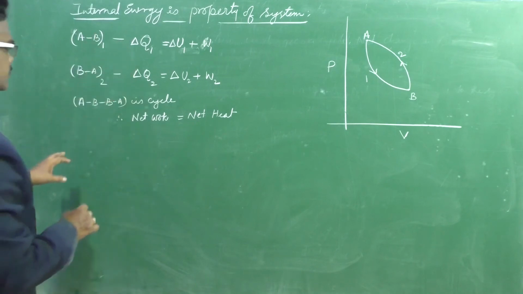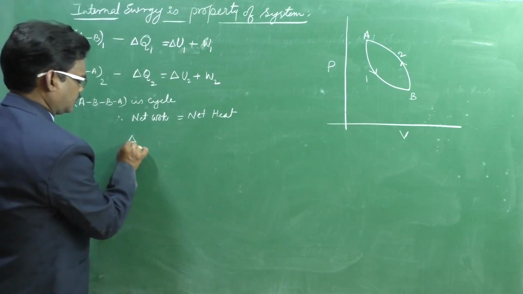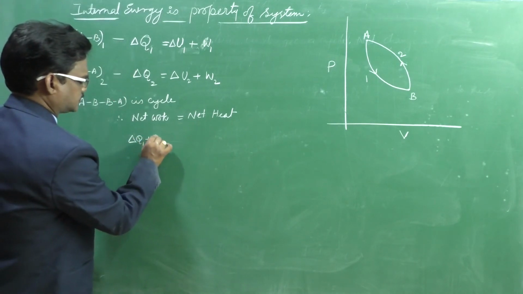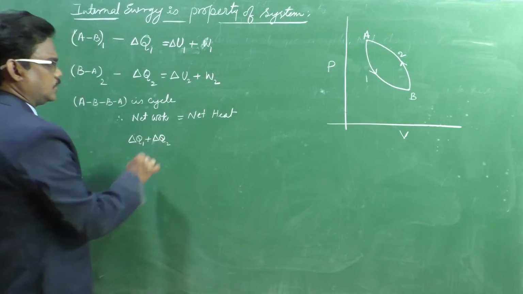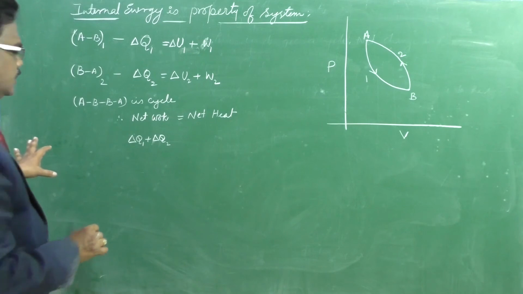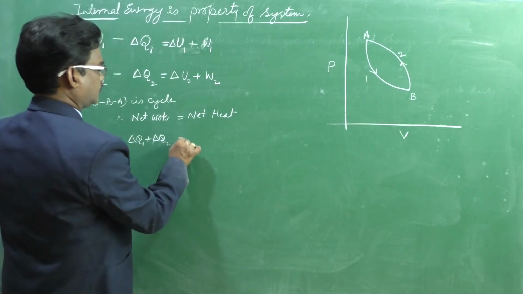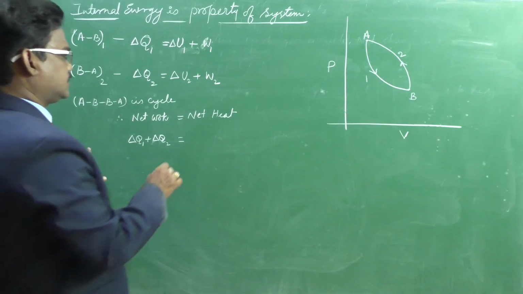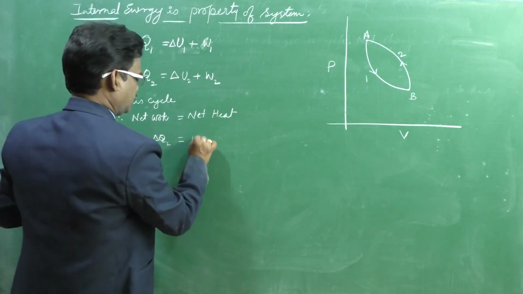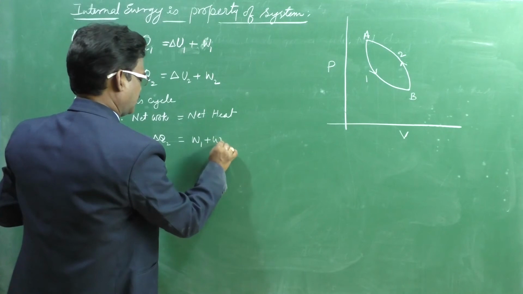Net heat is delta Q1 plus delta Q2, the total heat supplied, and total work is W1 plus W2.